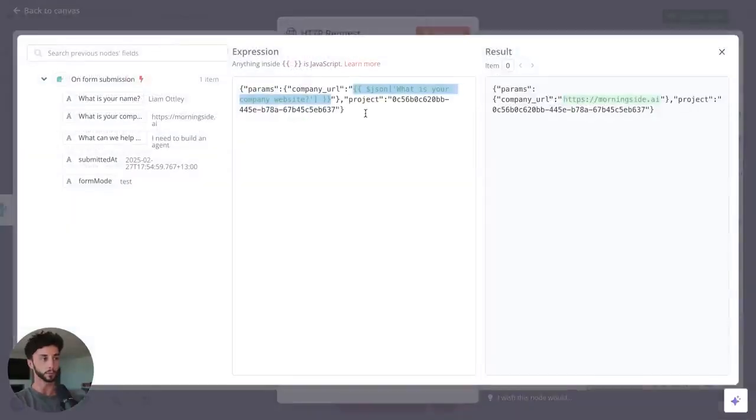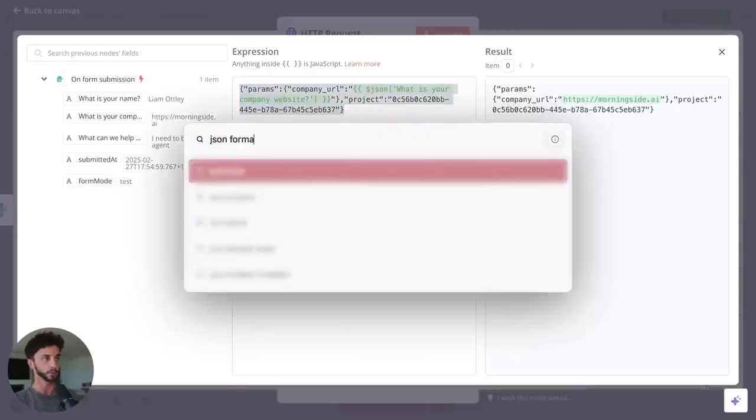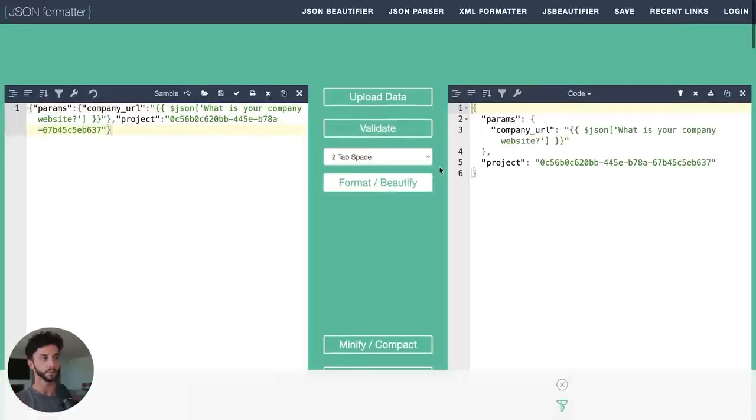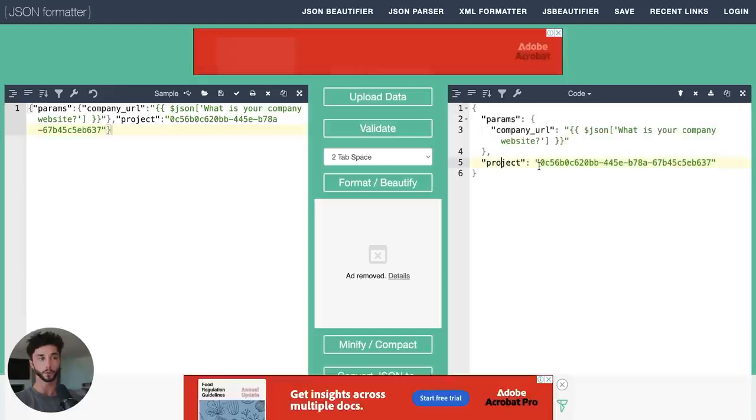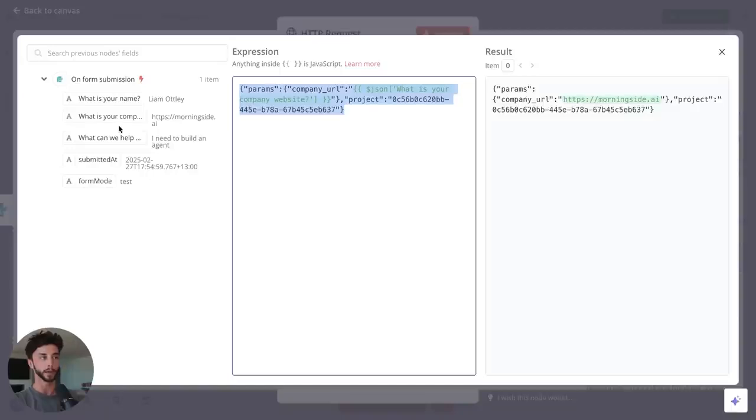And for those of you who are a bit confused about what this is, it's just the body of the request. Because we are sending a post request, remember how we have get and post request? Get requests are typically just with the URL and with a bunch of stuff tacked on. A post request, we need to send a JSON body like this. And it does look quite confusing, but if I take this and go JSON format, paste this in, and beautify it, you can see how we have basically the project, which is the Relevance project that we are calling, and this tells the API this is the project that we want to interact with, and the project expects the params, the inputs, which is the company URL, and we are injecting that company URL from our information here in n8n that we've dragged across.